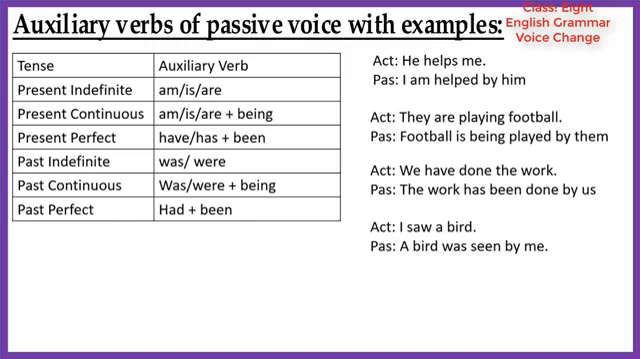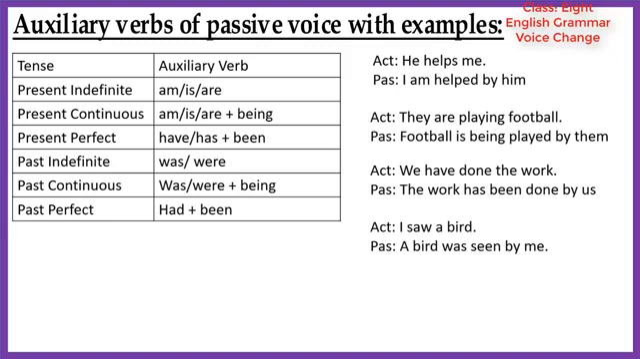See the active voice: I saw a bird. Here a bird is the object and it has become the subject of the passive sentence, passive voice. Then we use the auxiliary verb was. Then the past participle form of saw has become seen. Then by is used, and then me is used as the object of the subject I.